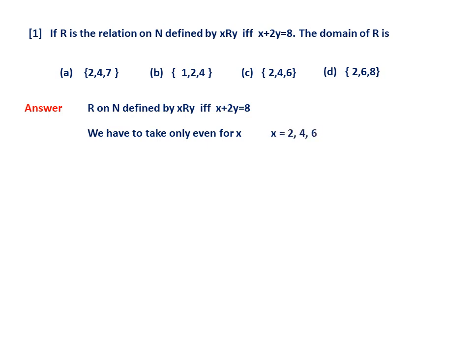Definitely C is the option. So, it is 2, 4, 6. In such a question, you can't take X equal to 8. If you take X equal to 8, Y becomes 0. So, the maximum value of X is 6. So, definitely the option is C. This is a very simple question. As I told you, I am including some very simple questions so that we will be confident.